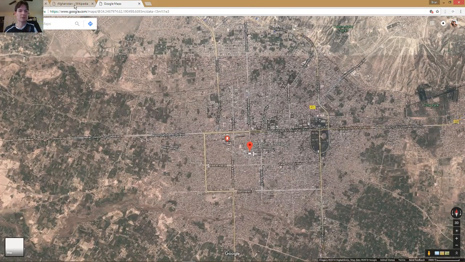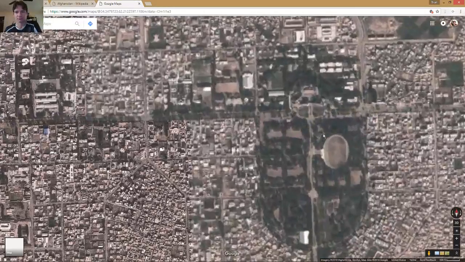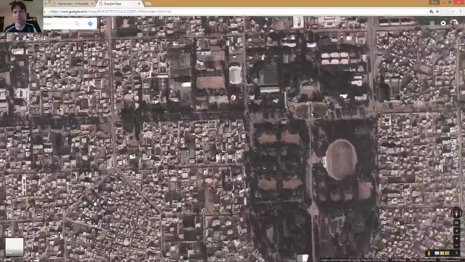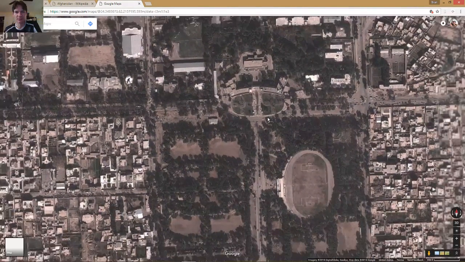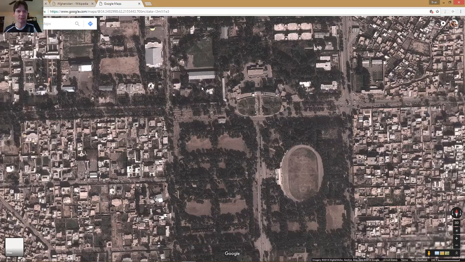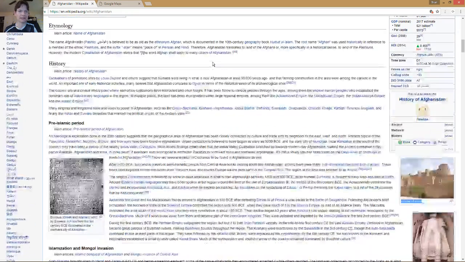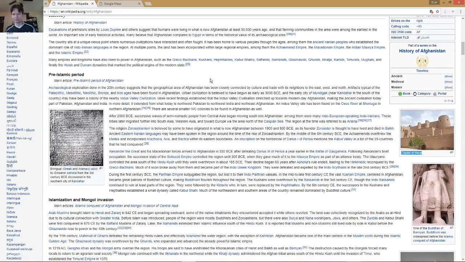Of course, we could also go to, well, that looks interesting. I wonder what's there. Looks like a stadium of some sort. Maybe a palace or a government building. Seems like my internet's running a little slow today, but let's see if Google will pop anything up about this area. And in the meantime, I'm going to go back over to Wikipedia and scroll down to the next suggestion that I might find in here.